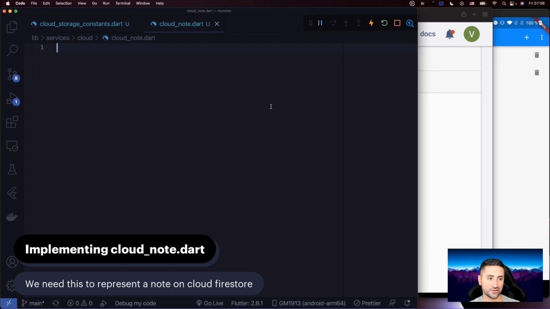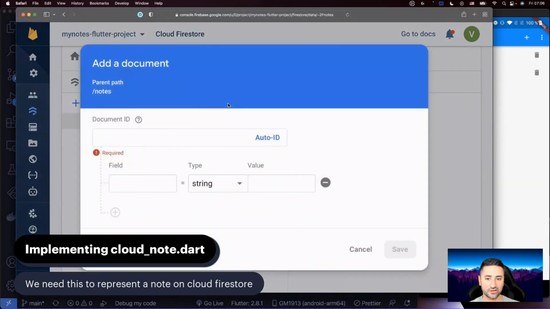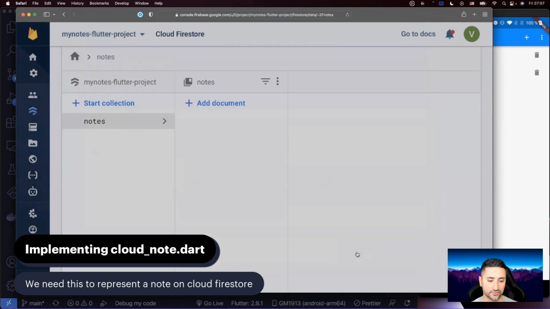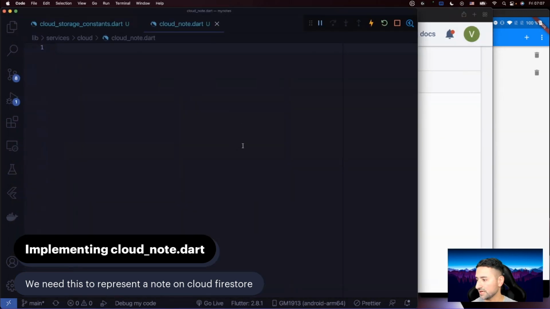The other 2 are very familiar because you saw here in the documents, we're going to have a text field, and the other one is the owner user ID. So there are 3 fields that we have to add to our class. So let's go ahead and do that. Let's just say,